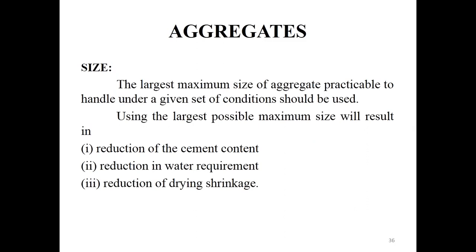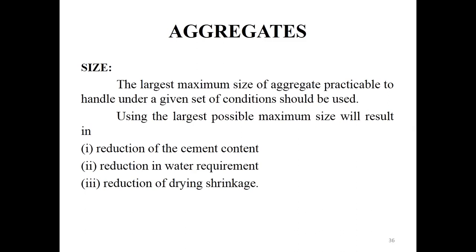For some kinds of construction, the maximum size of aggregate we use is 20 mm. Using the maximum permissible size will reduce the cement content, reduce the water requirement, and reduce the drying shrinkage in the concrete.